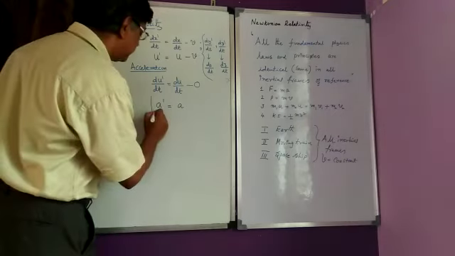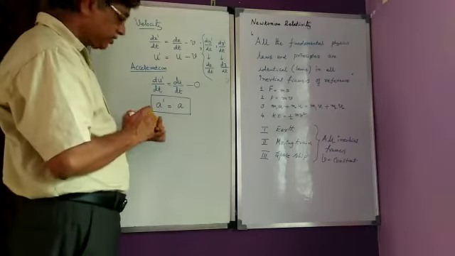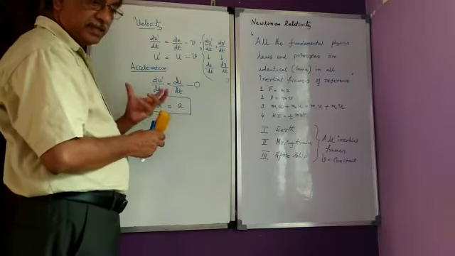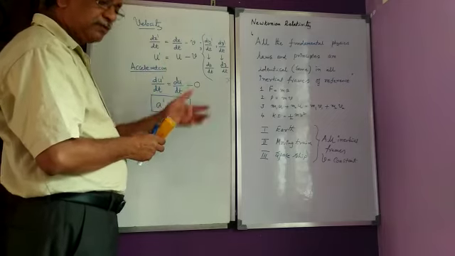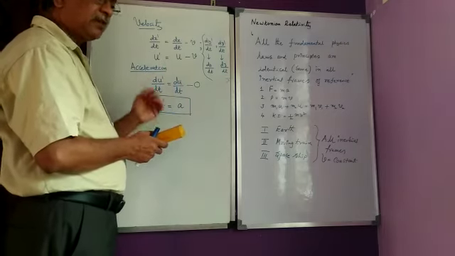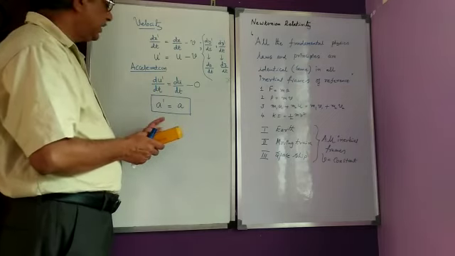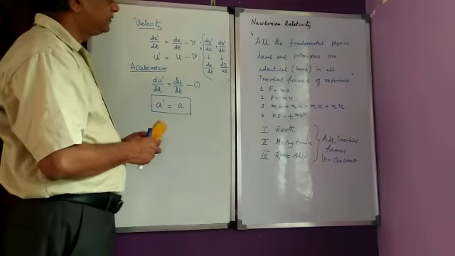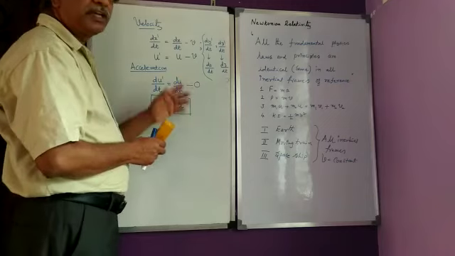So this is the important information we are getting from the Galilean transformation. Accelerations are invariant. When you are representing an event in one frame of reference, either the moving frame or the rest frame, if they are inertial frames of reference, accelerations are the same. Now the same concept I will extend to Newtonian relativity.